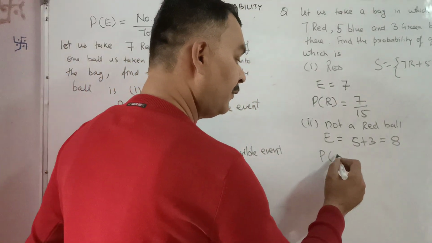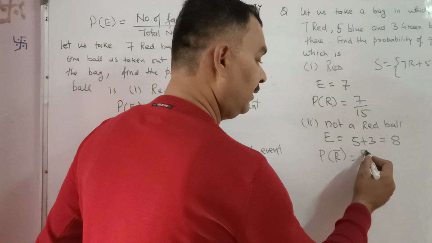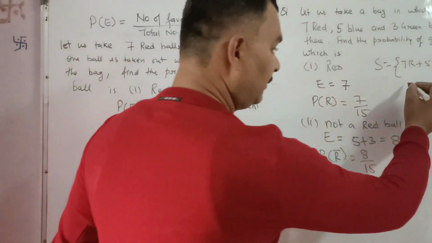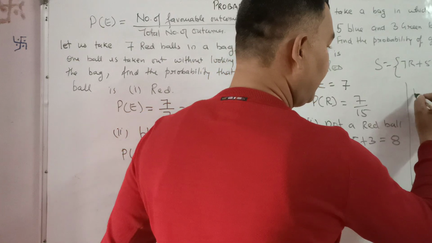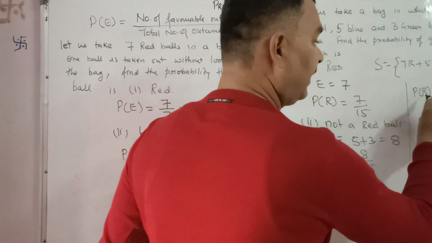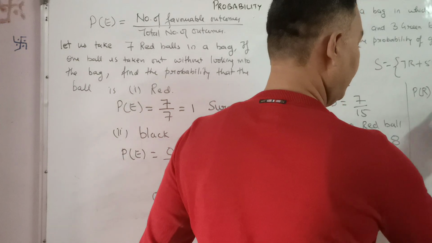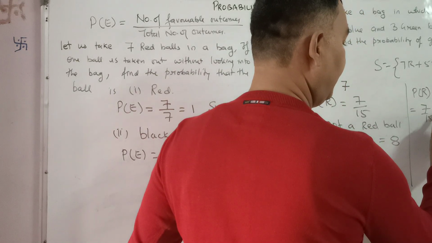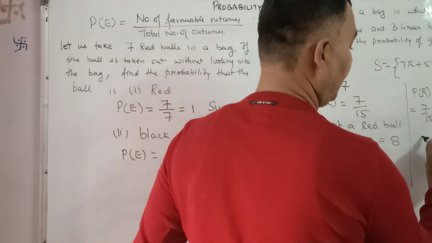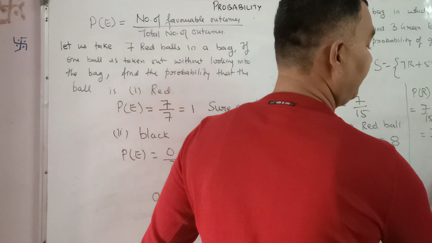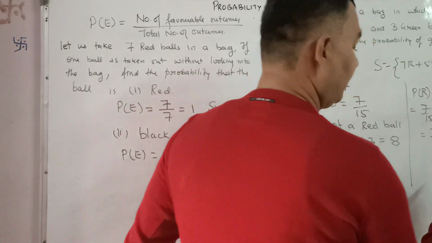So probability of not getting red ball is equal to 8 by 15. Now, the interesting thing to note is that if we add the probability of getting a red ball and the probability of not getting a red ball, that is 7 by 15 plus 8 by 15, these are like fractions, 15, 7 plus 8, that is 15 by 15, 1.